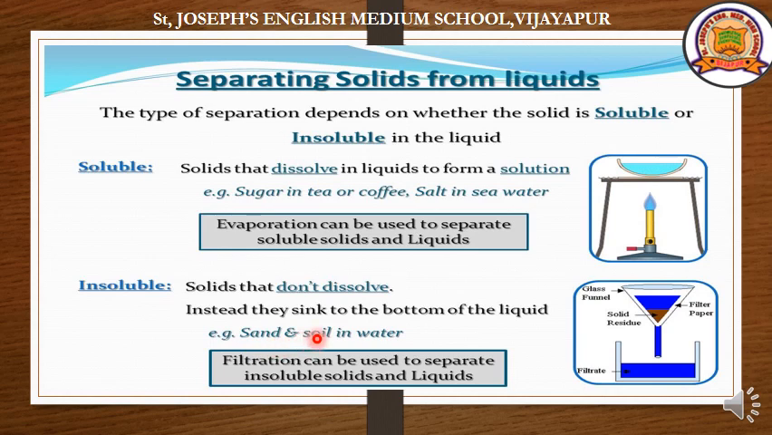Examples are sand and soil in water. Filtration can be used to separate insoluble solids and liquids. Here, if the substance is insoluble, we can use the filtration method. If it is soluble in water, we can use the evaporation method to separate the solute and solvent from the solution. Okay? These are the different methods of separating soluble and insoluble substances.